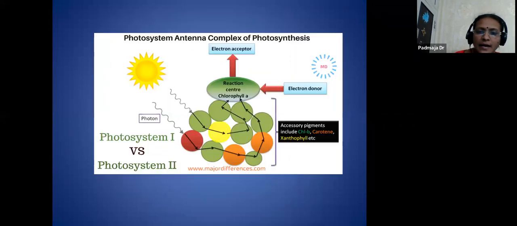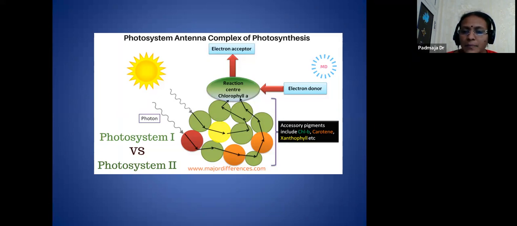And if you see the diagrammatic representation, this is the arrangement of these pigments on the grana of the chloroplast. That means here 200 to 300 chlorophyll pigments are there, and a reaction center will be there, and they are called accessory pigments. These accessory pigments protect the reaction center.